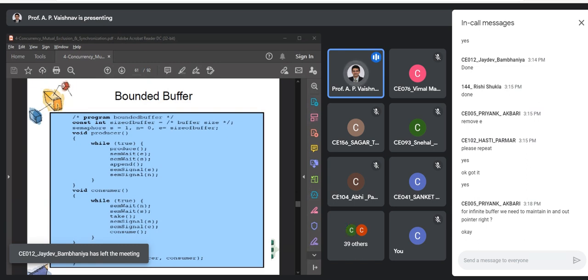These slides are already there with you, for this problem as well as for the deadlocks. Tomorrow we'll continue with the remaining concepts.